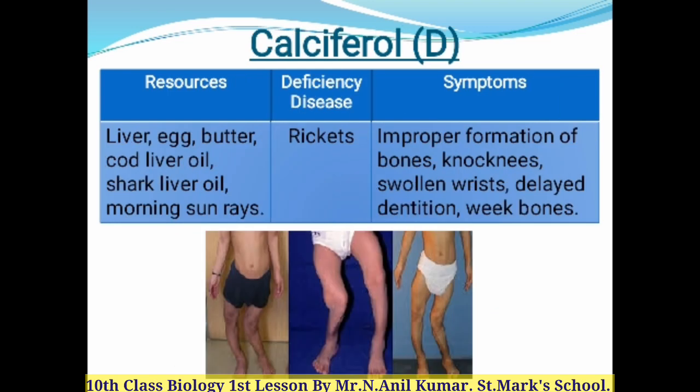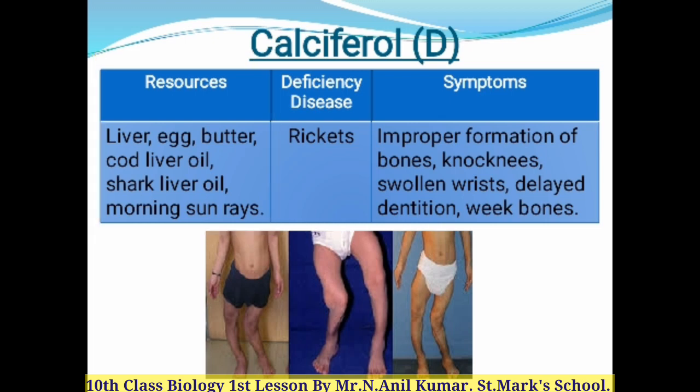Now we are going to see the second fat soluble vitamin, that is called calciferol, otherwise called vitamin D, which is fully available in sunlight. The resources of calciferol are liver, eggs, butter, cod liver oil, shark liver oil, and more importantly morning sun rays. Yes children, it is very easily available in morning sun rays. So it's better for all people to spend about half an hour, 15 minutes, in the morning sunrise, to get free vitamin D from the sunlight.